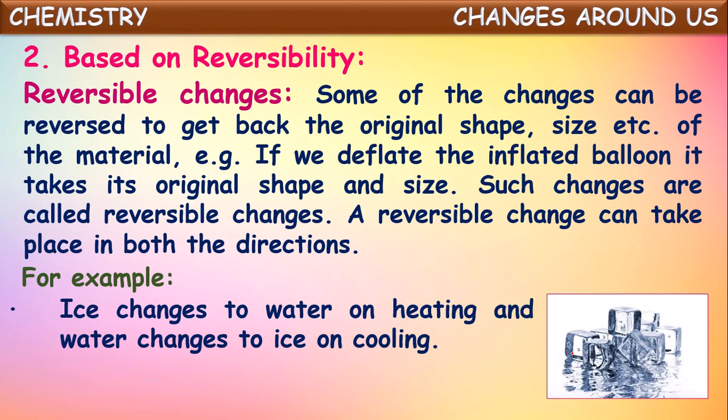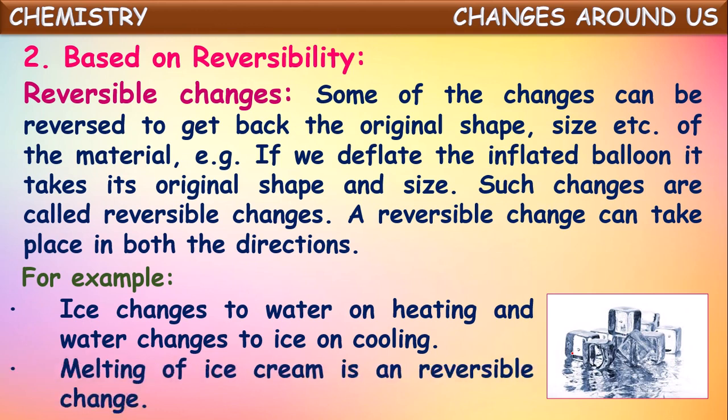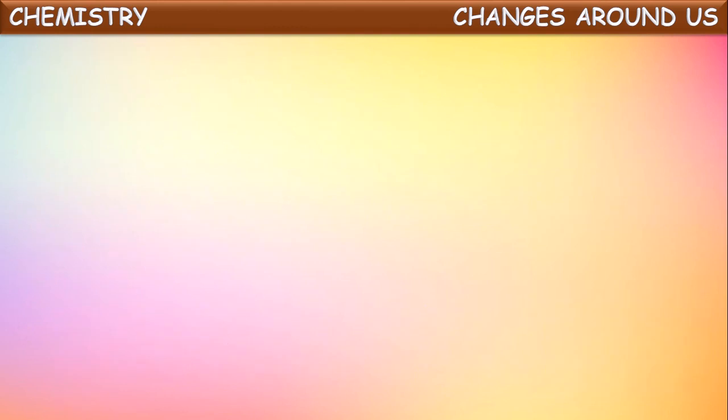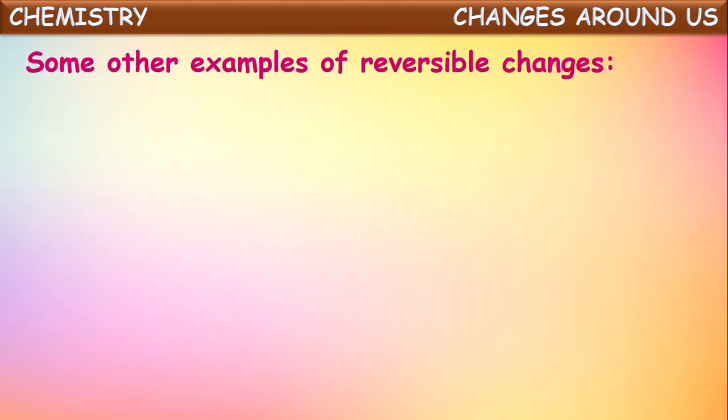And these changes can take place in both the directions. For example, if you take ice, we can get water, and if you take water, we can get ice from that. And from the ice again we can get back water. So reversible changes can be done from both the directions. One more example, melting of ice cream is one of the reversible changes, because when it is cooled again it will be solidified.